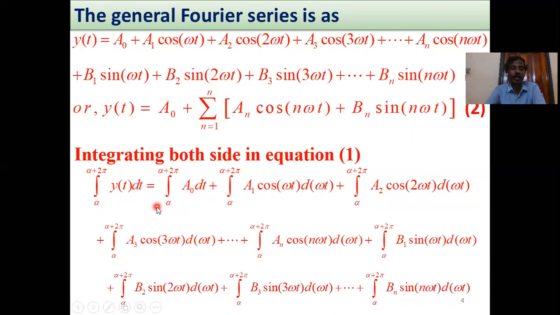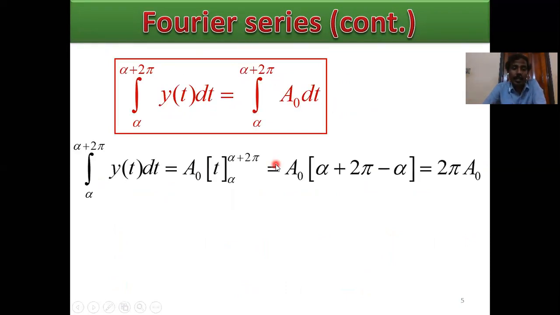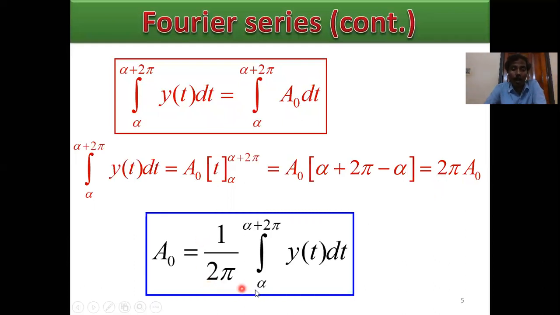So next, integrate. Then this integral from alpha to alpha plus 2 pi of a1 cos omega t d omega t is 0, this is 0, this is 0, and so on, all are 0 from integration properties. Then we get the integral from alpha to alpha plus 2 pi of y of t dt equals the integral from alpha to alpha plus 2 pi of a0 dt. Then integrating, the integral of y of t dt equals 2 pi a0, where a0 equals 1 by 2 pi times the integral from alpha to alpha plus 2 pi of y of t dt.